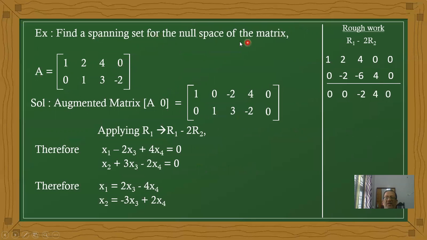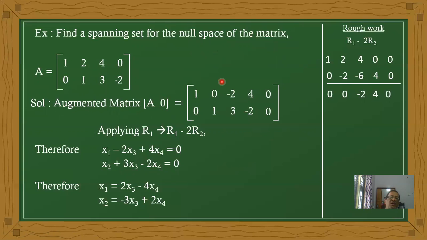Therefore, definitely the column space is a subspace of R^4, since the number of columns is 4. Now here I am first calculating the null space. What is the definition of null space? Ax = 0; then the vector x belongs to the null space of A.